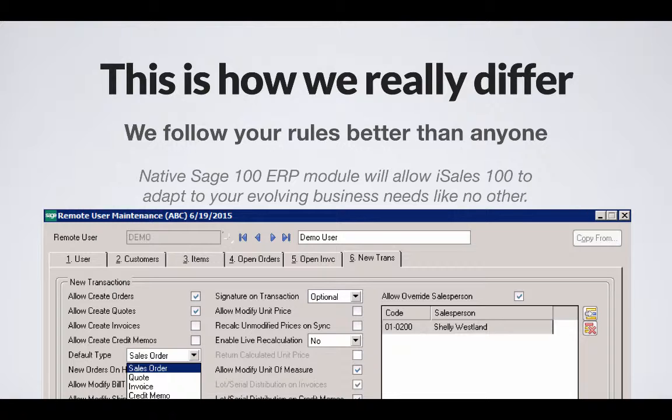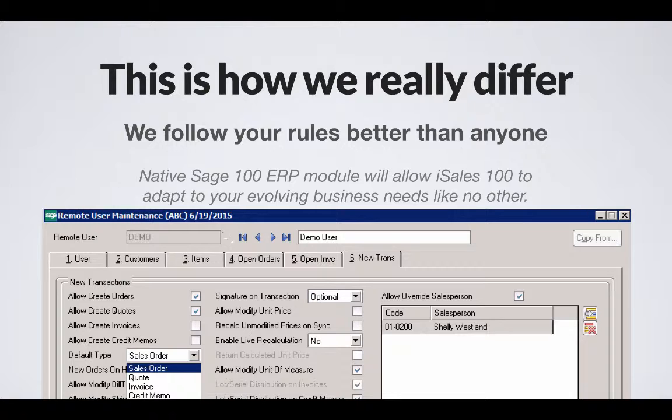So what we're looking at here is just a screen grab of what we call remote user maintenance, and this is where all the mobile app users get set up. And what we've found is that companies who deploy iSales already find that they know how to use it. They really don't need training. It's very minimal introduction that people need to be able to get up and running.